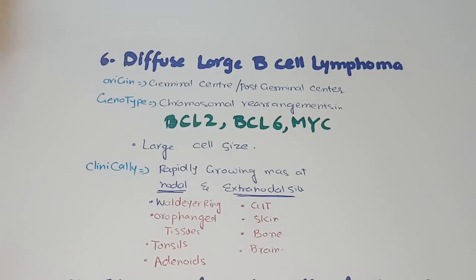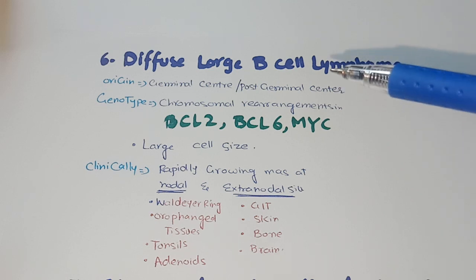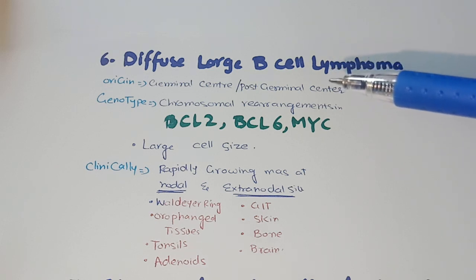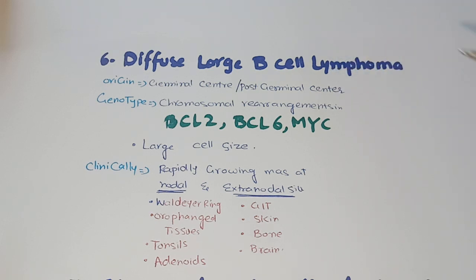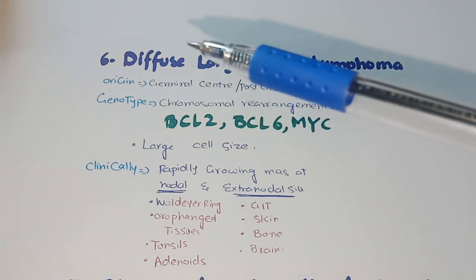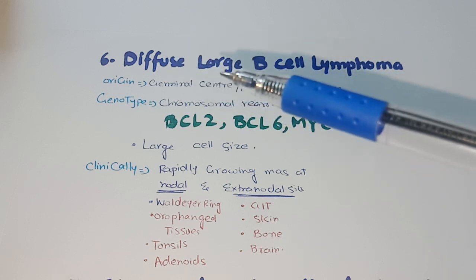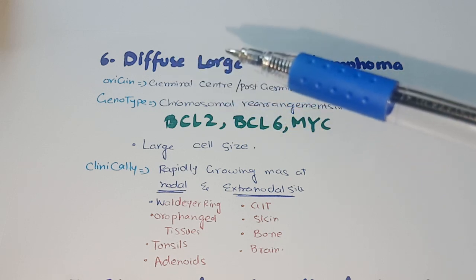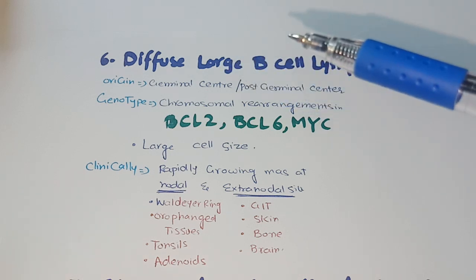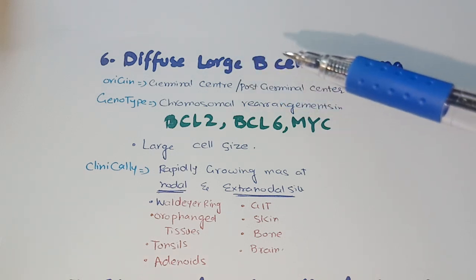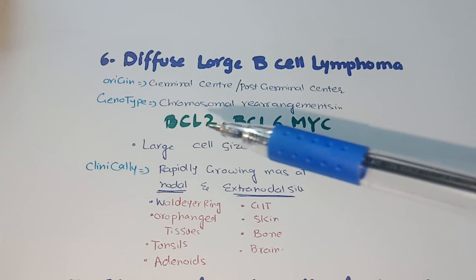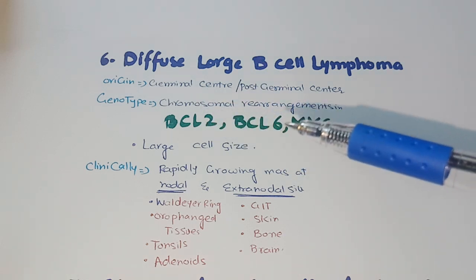Next type of non-Hodgkin lymphoma is diffuse large B-cell lymphoma. They originate from the germinal center or post-germinal center of the follicles. In diffuse large B-cell lymphoma, the name shows that there is a diffuse appearance of the lymph nodes, which is characterized by the presence of large cells and B cells.